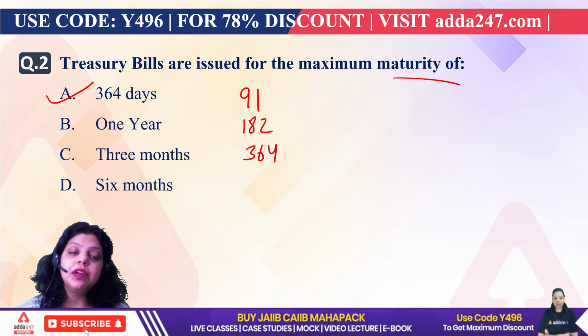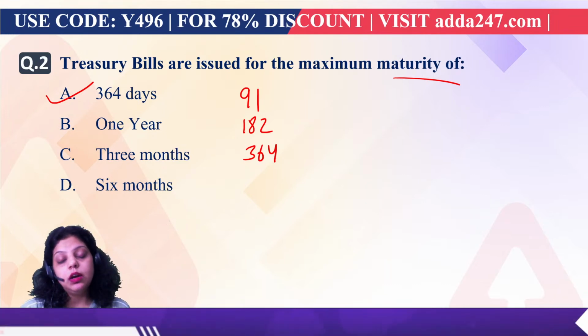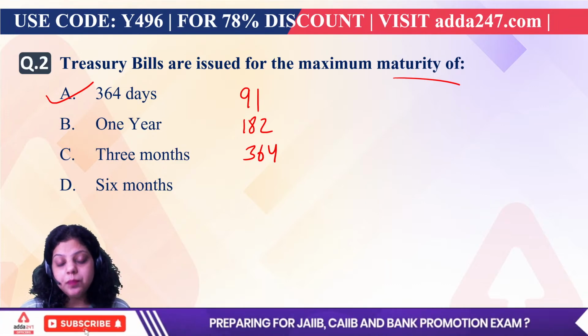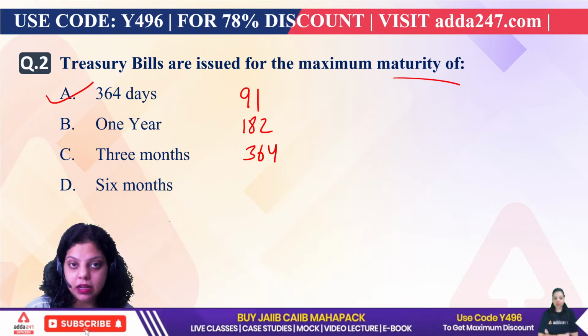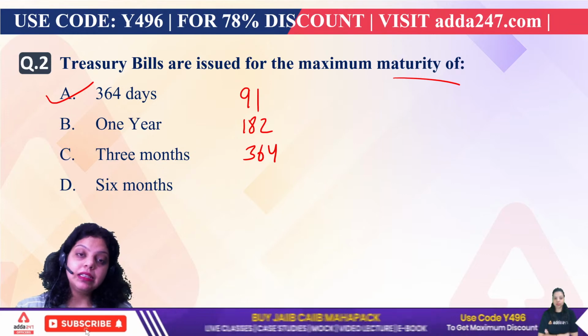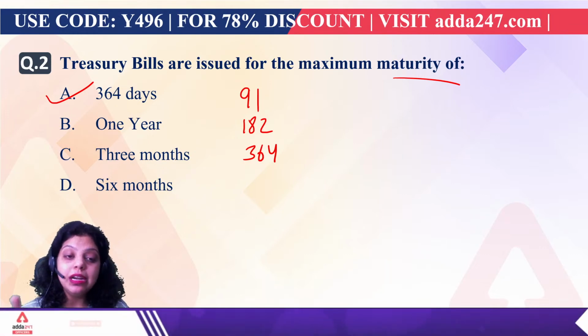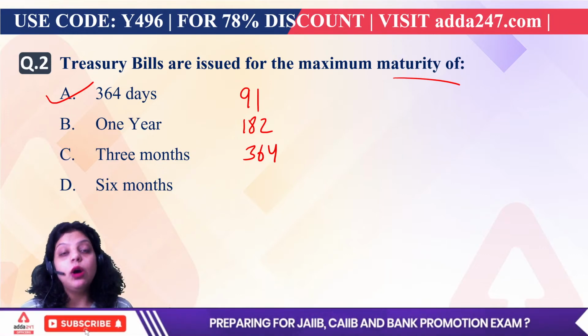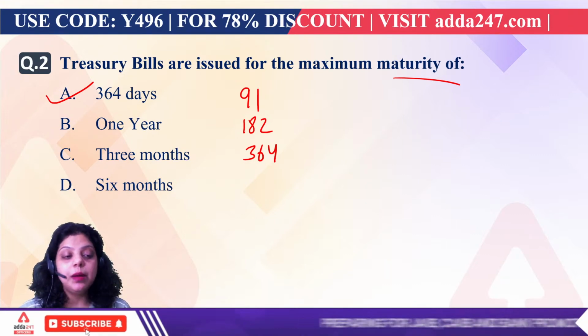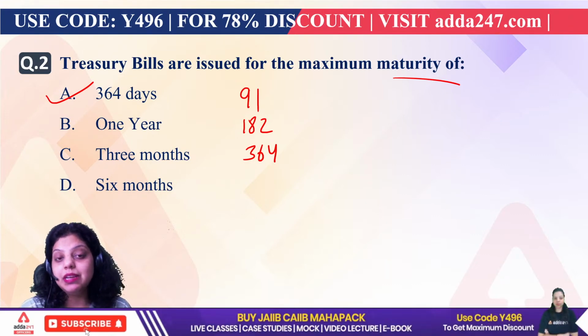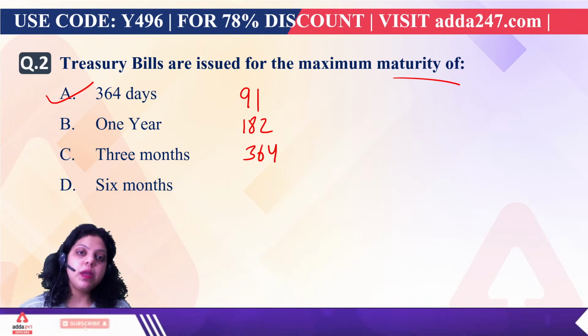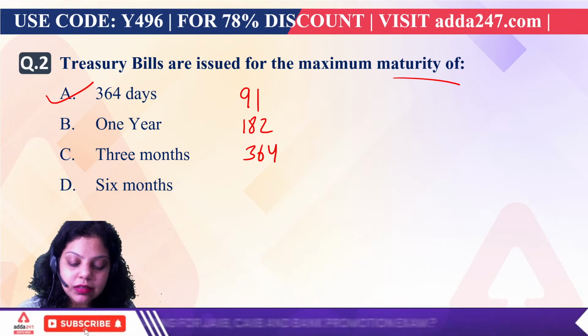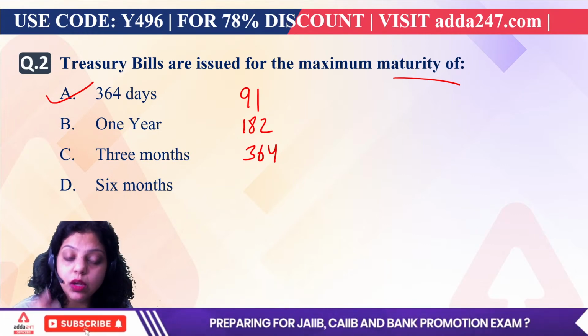When we talk about the treasury bill, it is a zero coupon bond. What does zero coupon bond mean? It means no interest will be paid by the government on the treasury bill, but the treasury bills will be auctioned at a discount on face value. For example, let's say the face value of the treasury bill is 100 rupees, and when I went to purchase it, it was sold to me at a discount of 20 rupees.